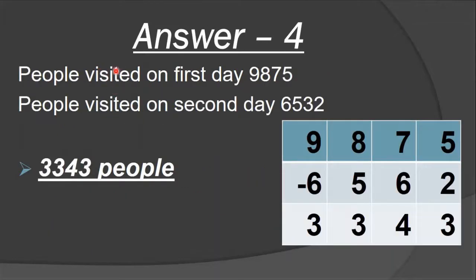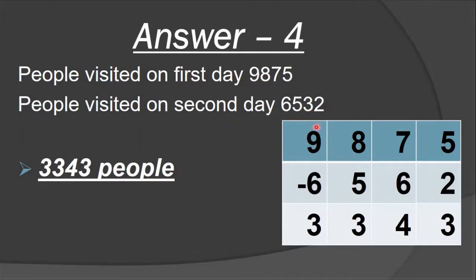First of all we write the information or data. People who visited on the first day: 9,875. People who visited on the second day: 6,532. Understood all students? So now the answer. How can we know? On the first day, remove the second day.